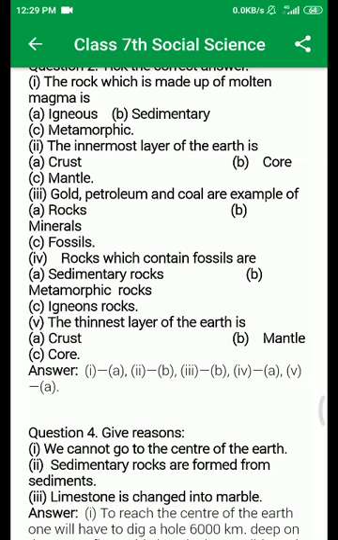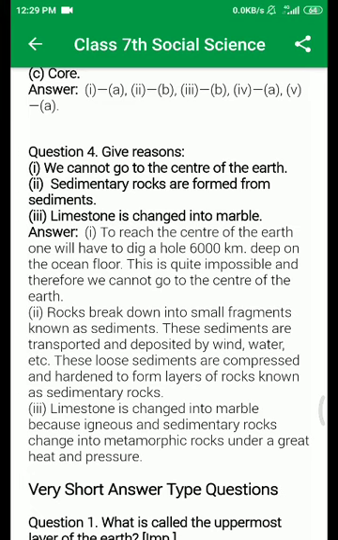The next question, the thinnest layer of the earth is crust, mantle, core. Obviously, it's crust. The thinnest layer of the earth is called crust. Okay. Next question, give reasons. First, why we cannot go to the center of the earth. And second, sedimentary rocks are formed from sediment. And third, limestone is changed into marble.